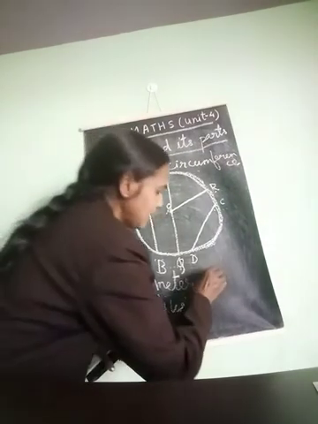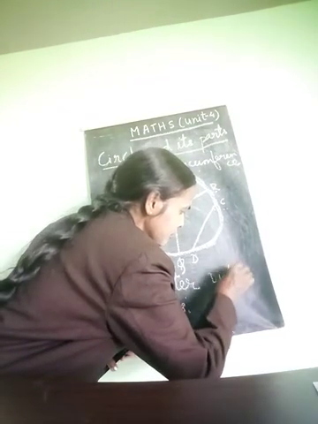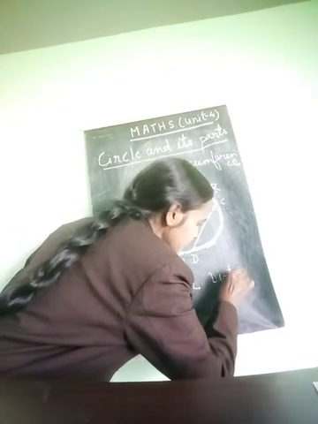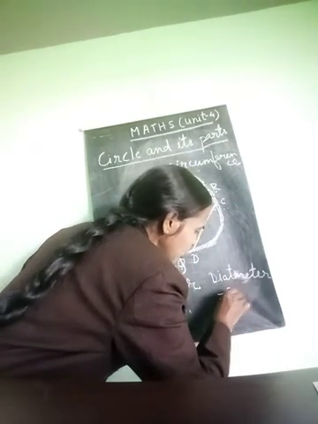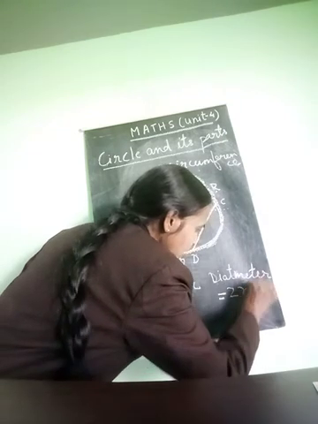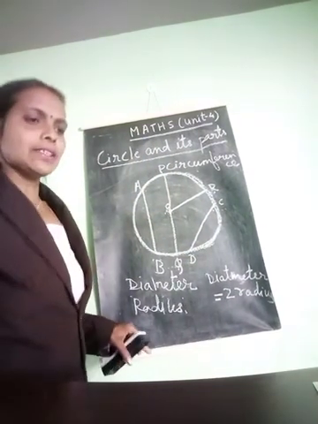You can write diameter is equal to twice the radius. Understand?